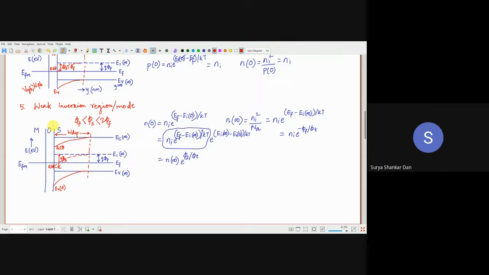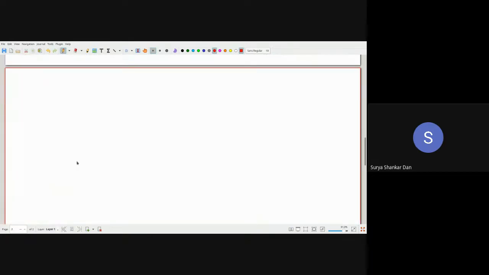Now we understand that we still cannot call it inversion. When do we call it inversion? Let's look into that. Number 6. We should actually call it the onset of moderate inversion, instead of strong inversion.